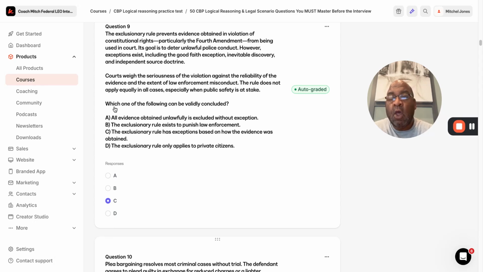So, which one of the following can be validly concluded? A, all evidence obtained unlawfully is excluded without exception. B, the exclusionary rule exists to punish law enforcement. C, the exclusionary rule has exceptions based on how the evidence was obtained. And D, the exclusionary rule only applies to private citizens.